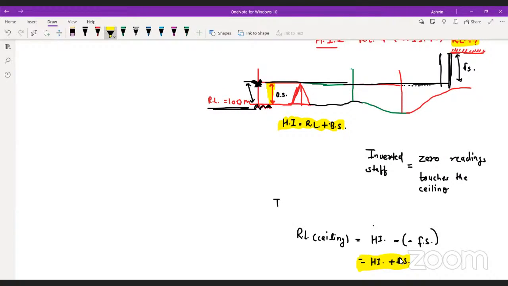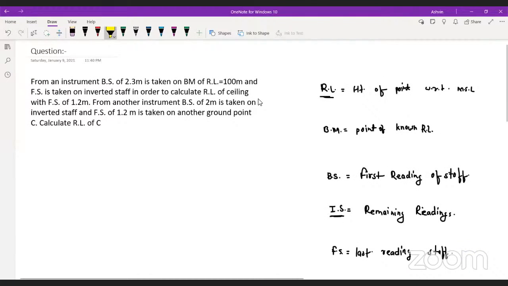You have understood all. In questions of leveling, I will suggest you always draw the diagram. If you draw the diagram, 90% of your problem is already solved. All you have to do is calculate with precision. That's it, your problem is solved. So guys, I have given you enough concept for the inverted staff. Just go for the question and solve in 15 seconds.